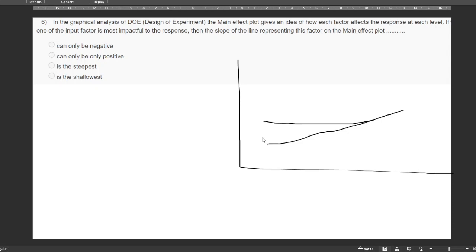But when it has a strong, impactful response, the slope is steeper. As it gets more dependent, the slope gets steeper and steeper. So the answer is steepest. Based on the output it can be positive or negative, but it is steeper, since the factor is impactful to the response.